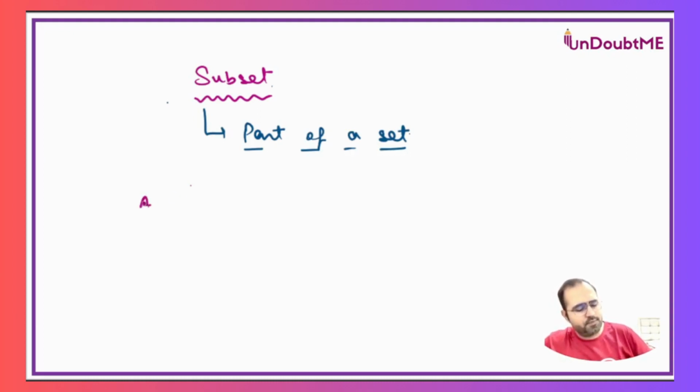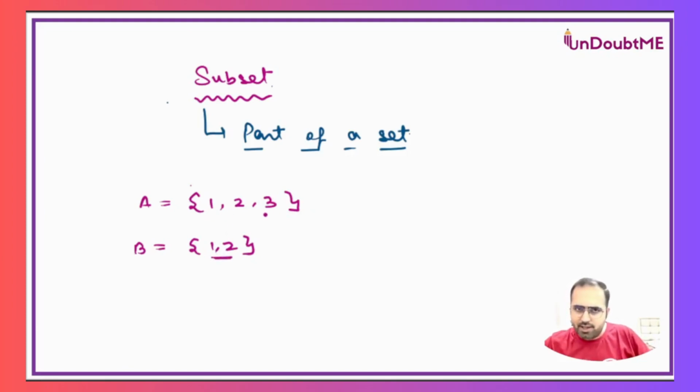For example, if I have a set A having 1, 2, and 3 as the elements, then B can be a set, let's say {1, 2}, and the elements of B are taken from A. By observation, we can say that. That's why we'll say that B is a subset of A.